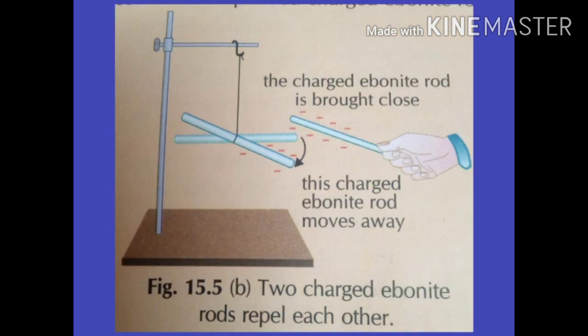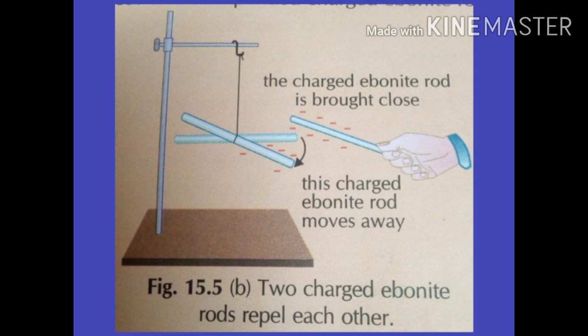Now we will do an activity which shows that unlike charges attract each other. For that we need a glass rod, a piece of silk cloth, a wooden stand, a piece of silk thread, an ebonite rod and a piece of fur. Now suspend a glass rod rubbed with silk cloth to the stand using a silk thread. Bring an ebonite rod rubbed with fur near the suspended rod.